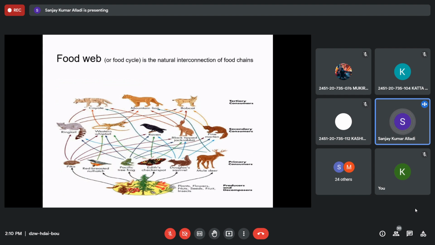So what is the importance of knowing this? How can we understand that this food chain is very good in a forest? Suppose suddenly in a forest all the herbivores are dying. Why will they die? Because there are no producers, no plants, right? How could we know? Should we wait till the end of that ecosystem, and once it is lost, can we rehabilitate it again? No, it is not possible, or it takes a lot of time.